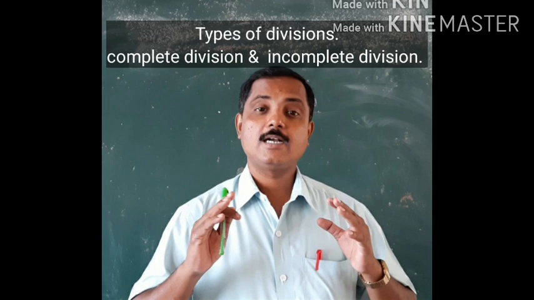And the second one is incomplete division, or inexact division. Incomplete division is that division in which the remainder does not become 0. Remainder is always greater than 0.